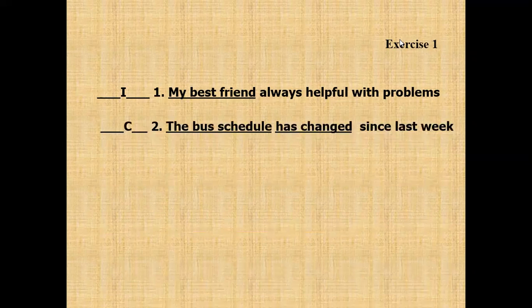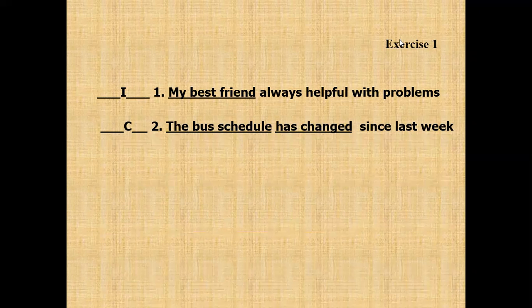And then the number 2, it is correct. Why? It is complete. There is subject and there is verb. The subject is the bus schedule. The verb is has changed. The bus schedule, it is singular. So we need has changed.